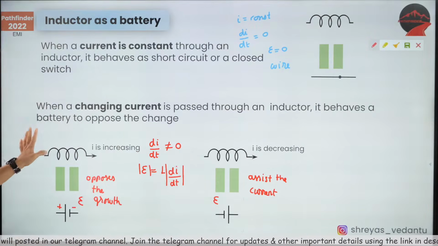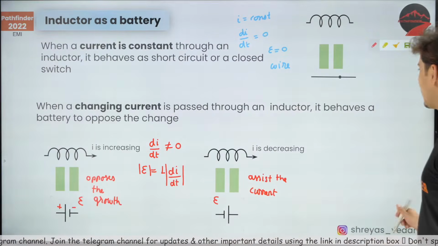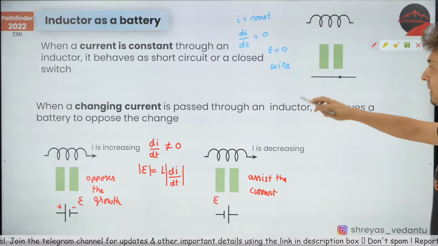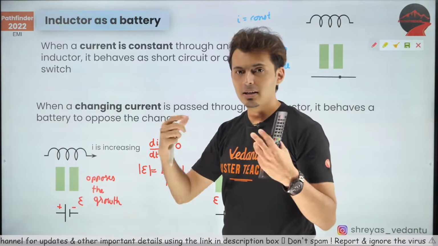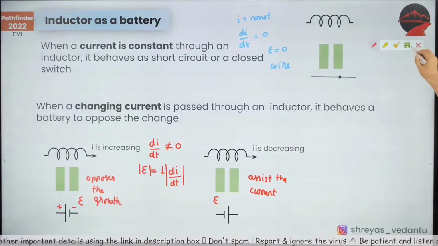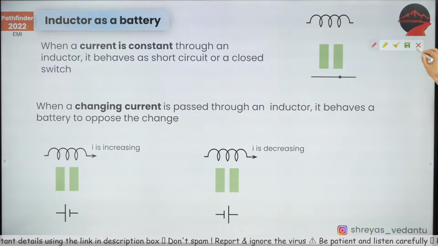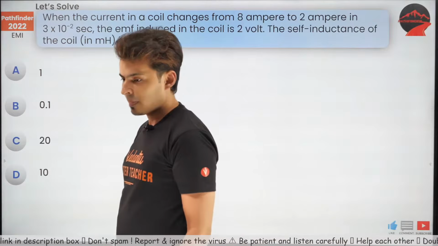Okay, cool. Is this understood, guys? Shall we do a question based on this? Observe it carefully now, coming up on your screen. Remember these replacements: constant current, wire. The moment current increases or decreases, replace with the battery depending on what is happening, whether it is increasing or decreasing. Here is the question coming up on your screen.